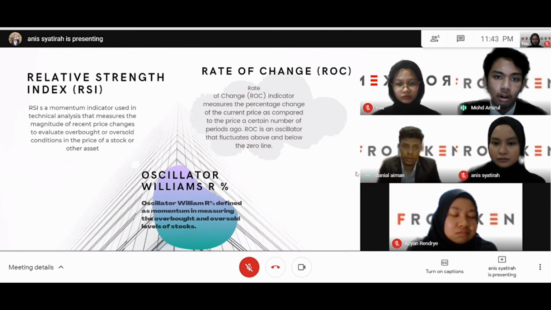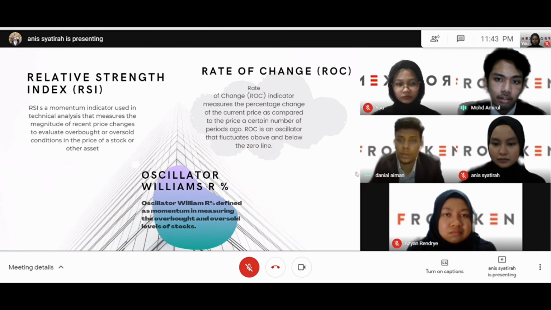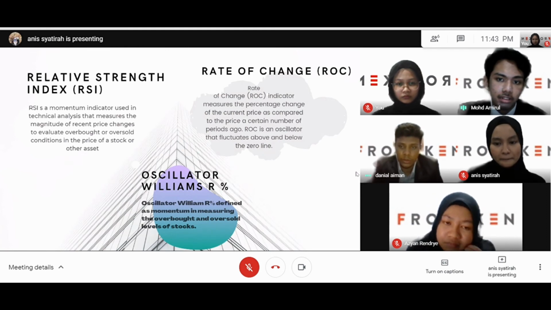Moreover is the rate of change, known as ROC. The ROC indicator measures the percentage change of the current price as compared to the price a certain number of periods ago. ROC is an oscillator that fluctuates above and below the zero line. When the price rises, the ROC moves up, and when the price declines, the ROC falls.